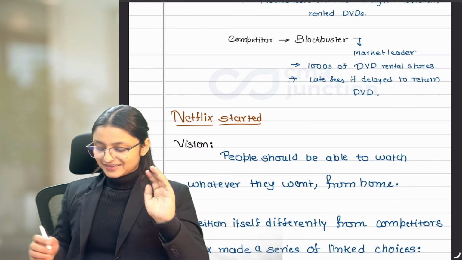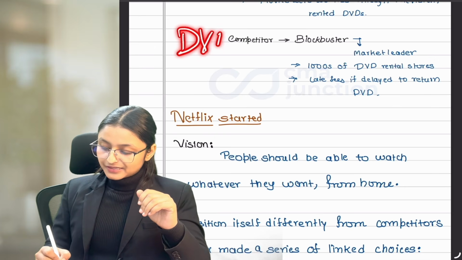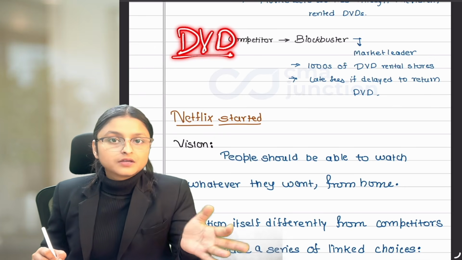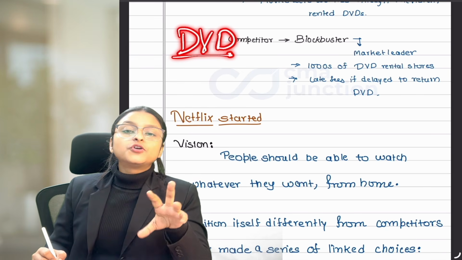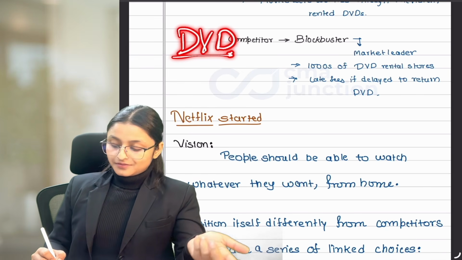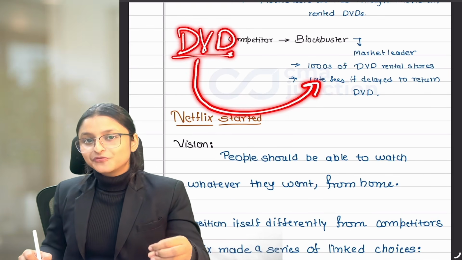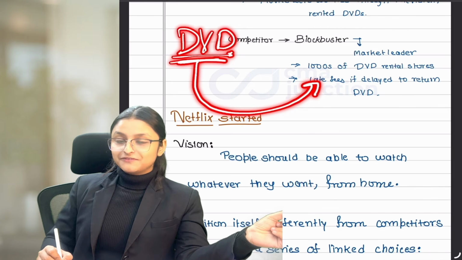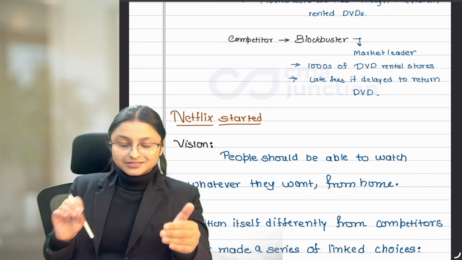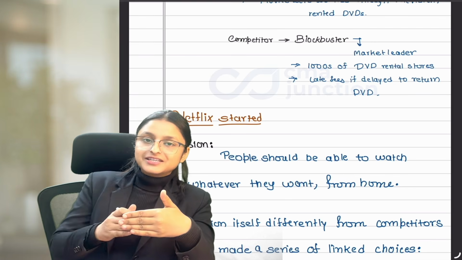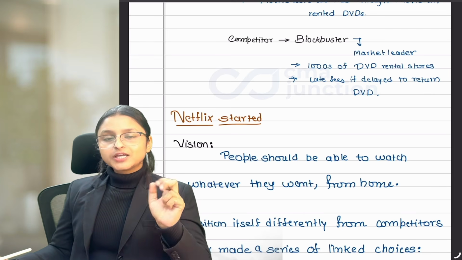Netflix knows this, okay? So keeping this in mind, what Netflix thought is, you can keep the DVD till the time you want to. Means there is no late fees, no due date. Whatever time you want to return it, you can return it. But if you want the next DVD or the next movie, then you have to return the previous one, and only then will you get the next movie. So it has put a certain condition on you that if you want the next movie, you need to return the previous movie. Now think about it, yaar.